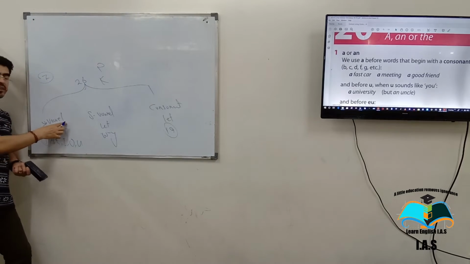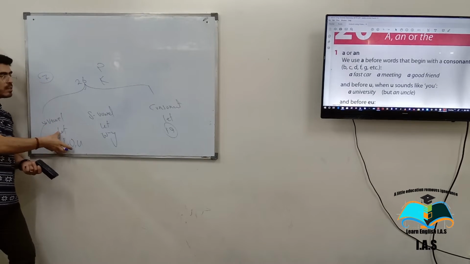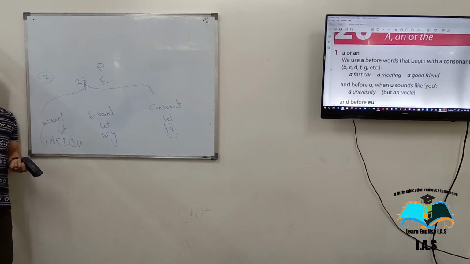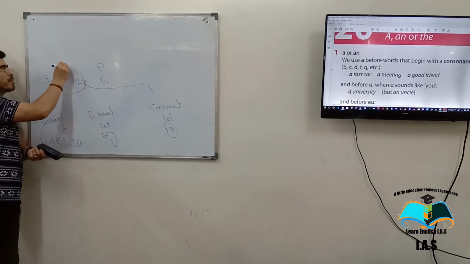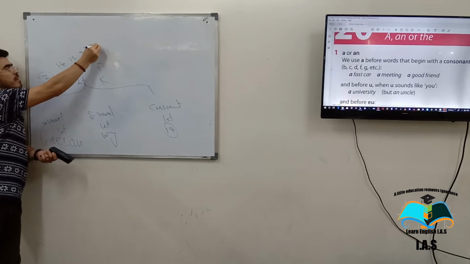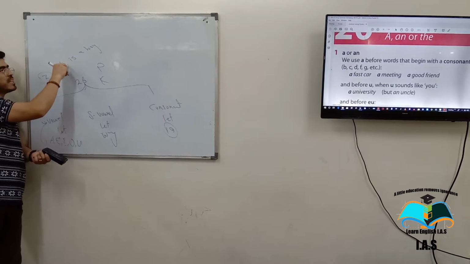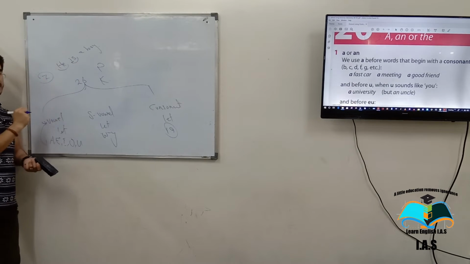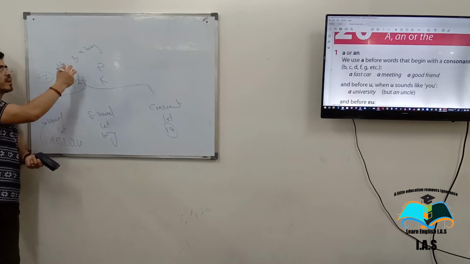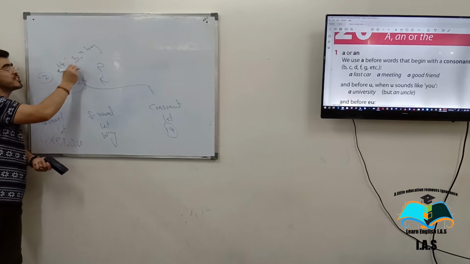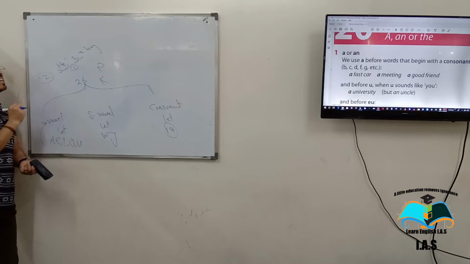But this is a vowel. Why is it a vowel? Because if you use this vowel in a word, it creates a syllable. Now, I have told you many times, he is a boy. Here, he is one syllable, because there is e. There is a, another syllable, because we have I here. But if I omit this I, put an apostrophe here, these two combine and it's going to be one syllable. He's a boy.